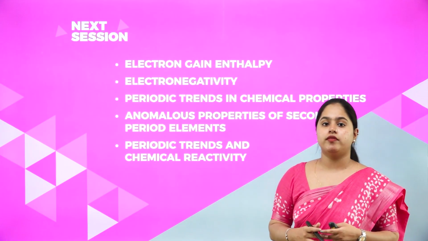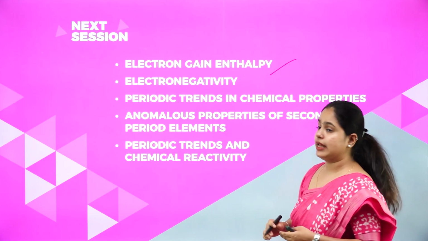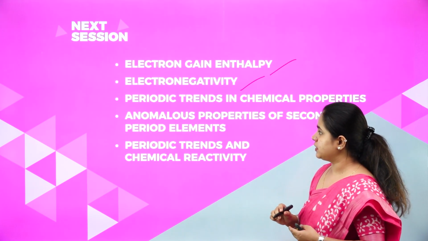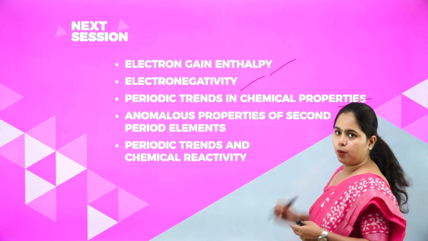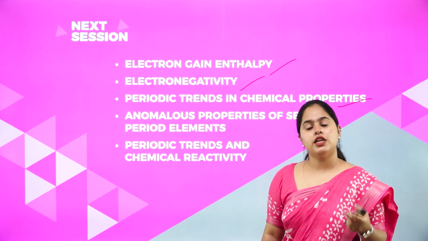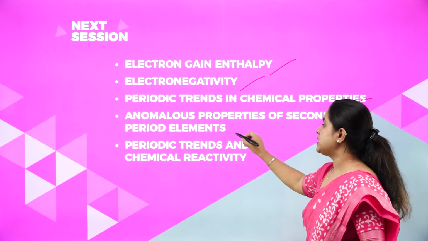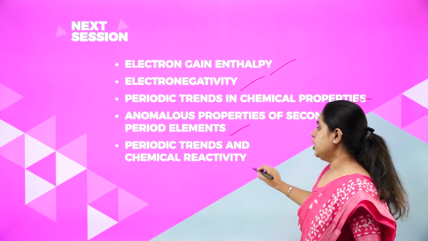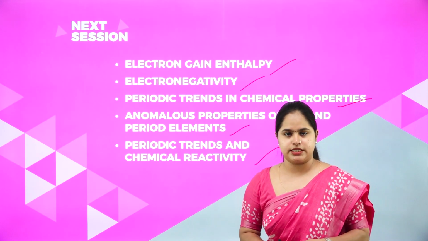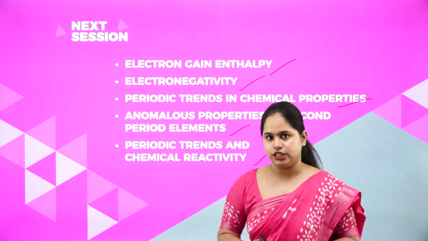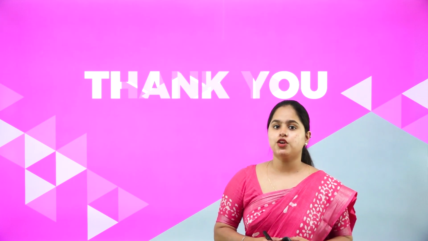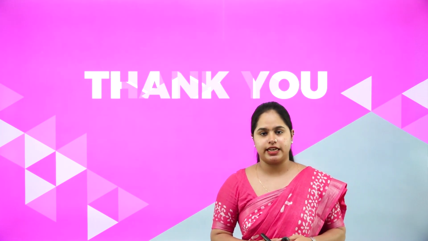In the next class, we will be discussing electron gain enthalpy, electronegativity, and periodic trends in chemical properties. In this class, we studied the periodic trends in physical properties, and then anomalous properties of second period elements and periodic trends in chemical reactivity, wherein we will end this chapter. I hope what we have discussed in this session is clear for you.